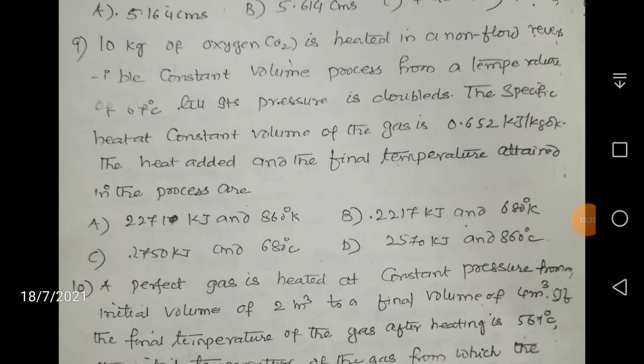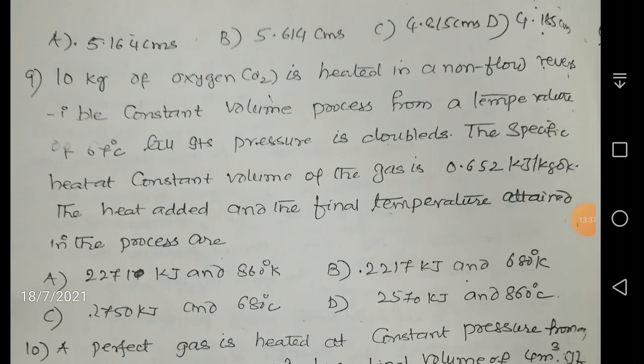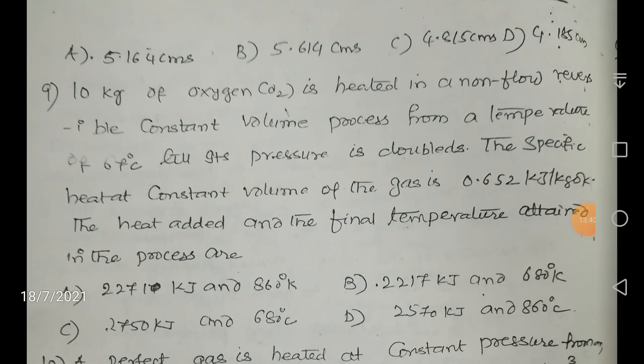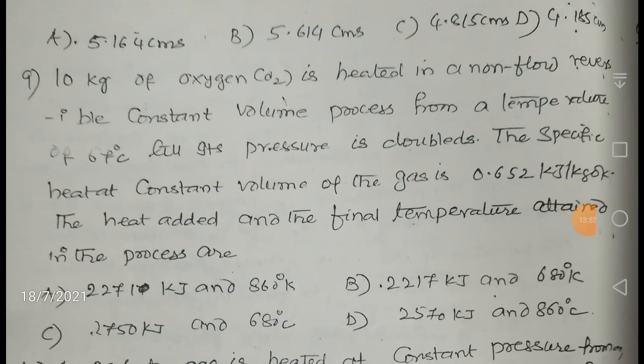Next question. So let us see this question. So he has given the answers: 5.164 centimeters, 5.614 centimeters, 4.815 centimeters and 4.185 centimeters. Once again I have simply interchanged the digits so that you can locate the correct answer without confusion. So don't confuse and choose, even if you work out the problem. Even if you get the answer, please go through the options very carefully, right? Even a small fraction or point may land you in a wrong answer.